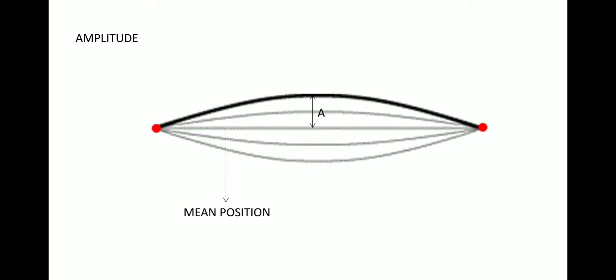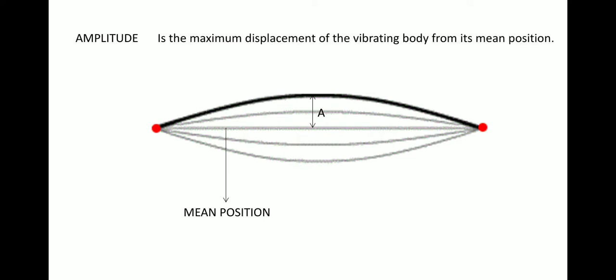So we can define amplitude as the maximum displacement of the vibrating body from its mean position. The maximum distance, not the minimum, is called the amplitude of this particular vibration.